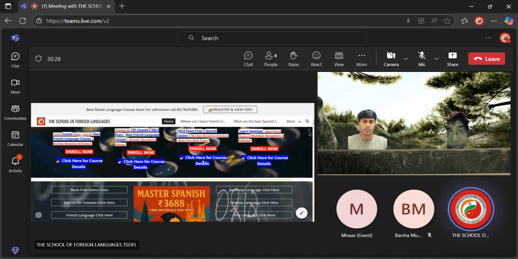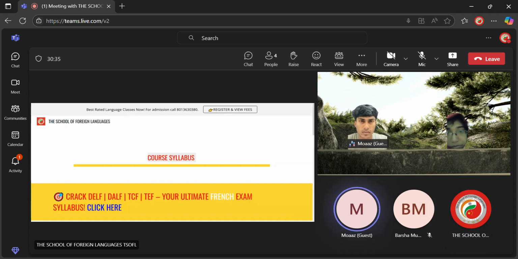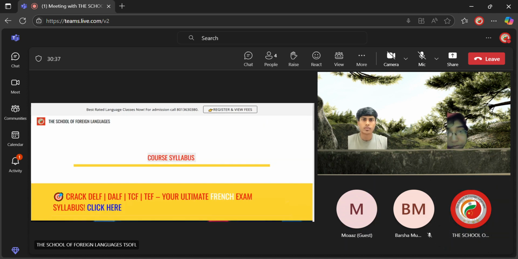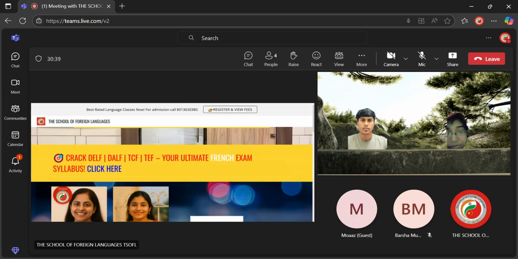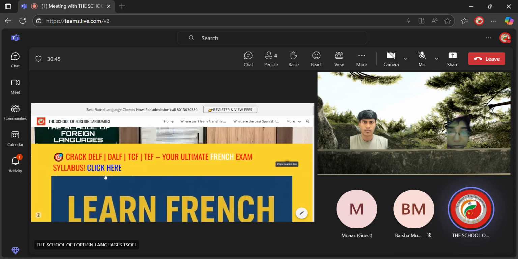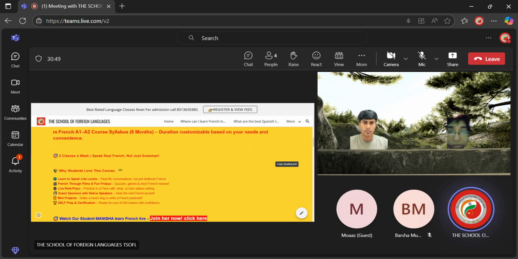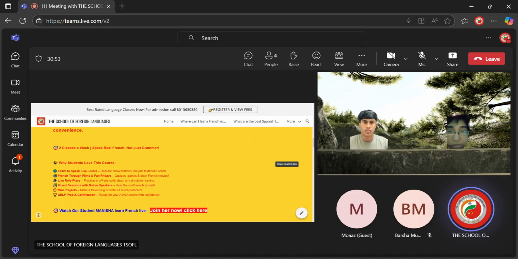Please confirm, can you see the course syllabus page on your screen? Yes. Once you're browsing the course syllabus page, you will find the DELF or the French exam syllabus. If you're scrolling down, you'll have the syllabus content for grammar sessions. A1 plus A2, 6 months, customizable, 2 sessions in a week for 6 months.